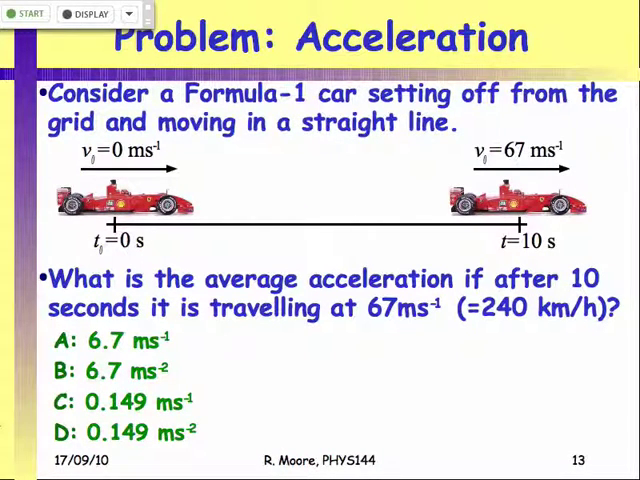Okay, so consider a Formula One racing car setting off from the grid and moving in a straight line. We go from t equals 0 to 10 seconds, from 0 initial velocity to 67 meters per second. What is the average acceleration over this period? So the mean acceleration over this period.